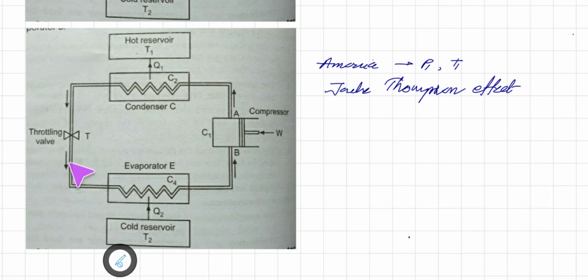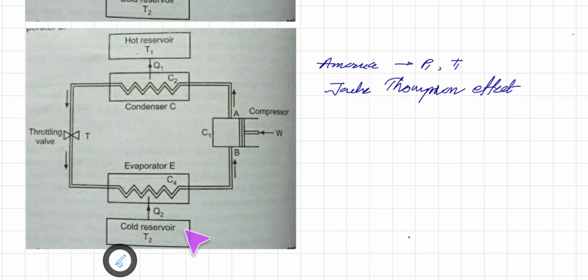Okay, the process is adiabatic, and then that gas, when it passes through this coil, there is a brine solution, and now the liquid is turned into gas. The amount of heat required for this phase change is taken from the cold reservoir, and the temperature of the cold reservoir decreases, and now this low pressure gas again enters the compressor. So this process is continuously going on, and this way the refrigerator works.